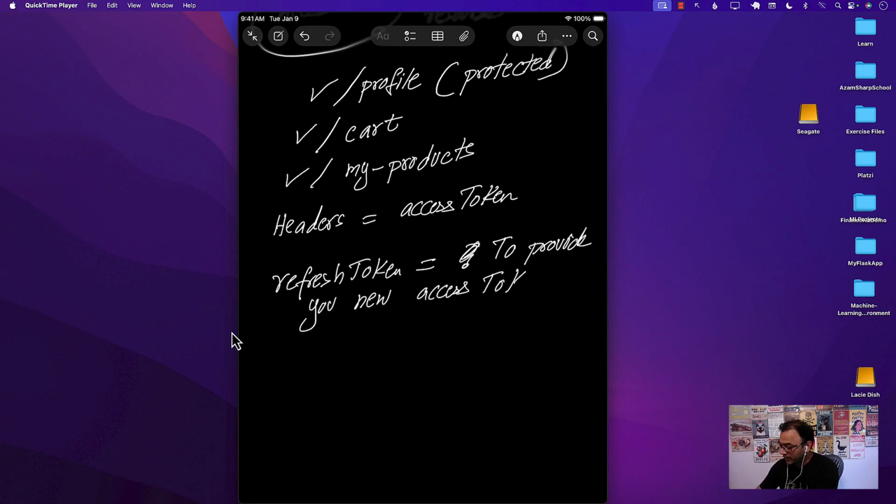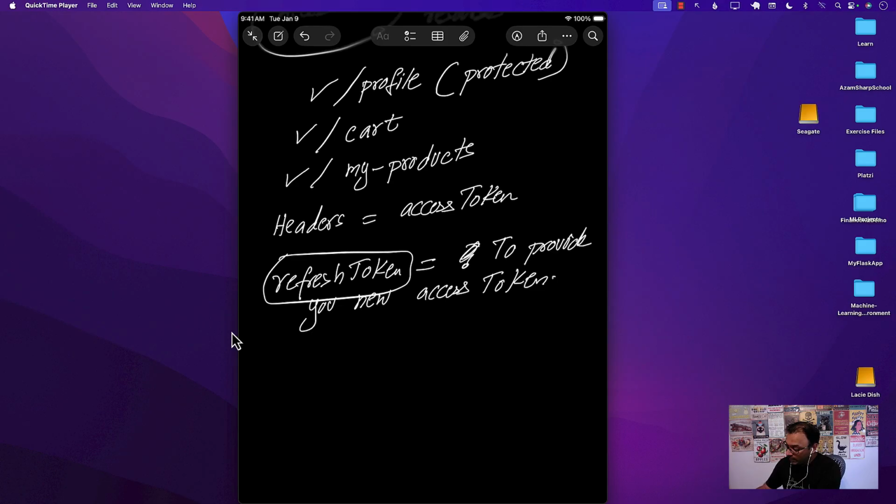Why? So that you don't have to sign in. Let's say your accessToken expires in 2 days every time you get it. This means you will have to log in after every 2 days. That can become annoying, right? So what refreshToken allows you to do is refresh your accessToken so you don't have to sign in again and again, or log in again. So that's the job of the refreshToken.